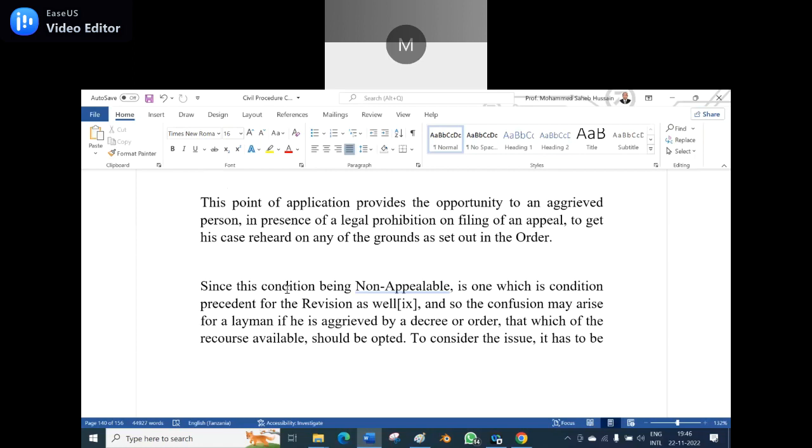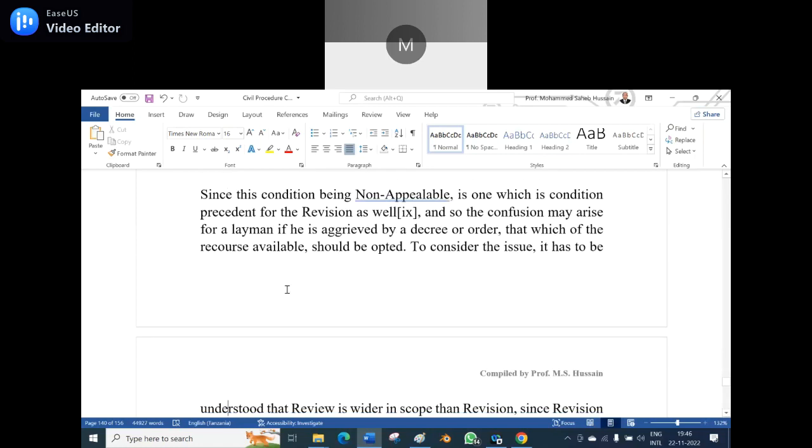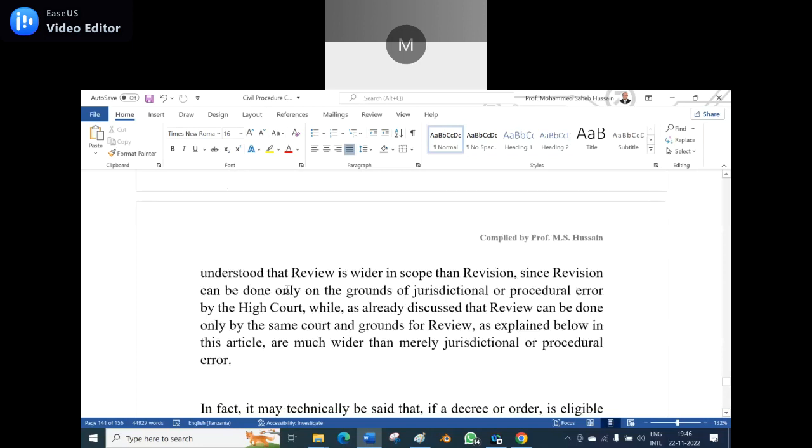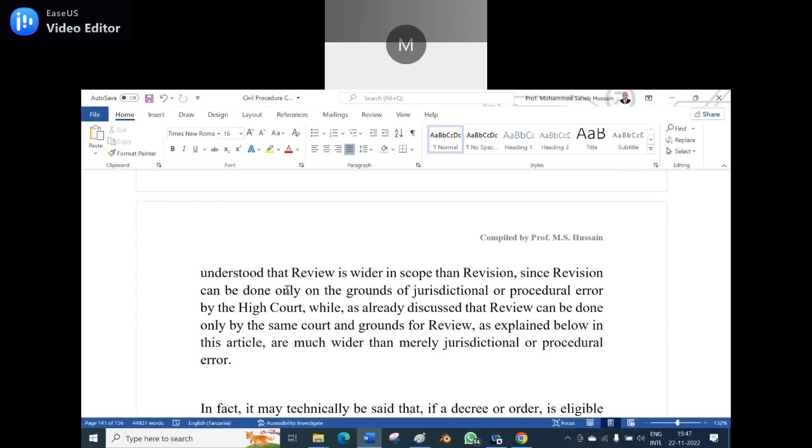To consider the issue, it has to be understood that review is wider in scope than revision. I repeat, review is wider in scope than the revision. Since the revision can be done only on the ground of jurisdictional or procedural error by the High Court, while, as already discussed, review can be done only by the same court on grounds for review, as explained below in this article, which are much wider than merely jurisdictional and procedural error.